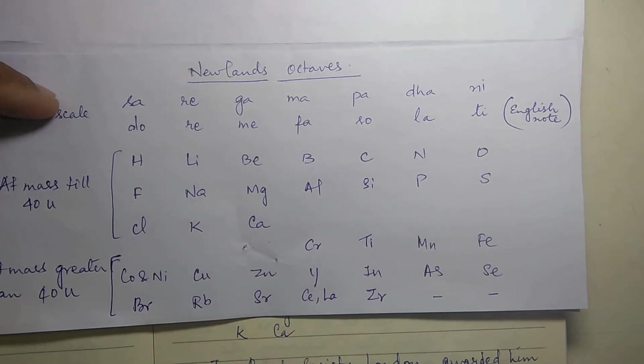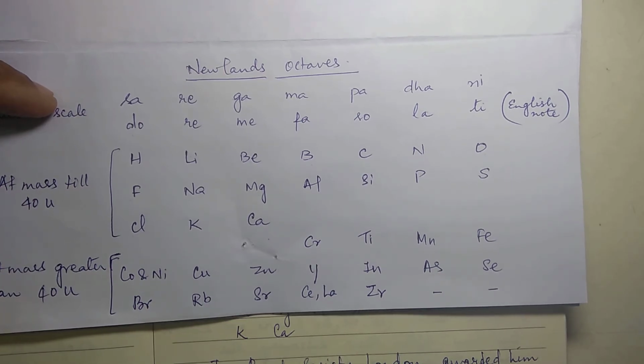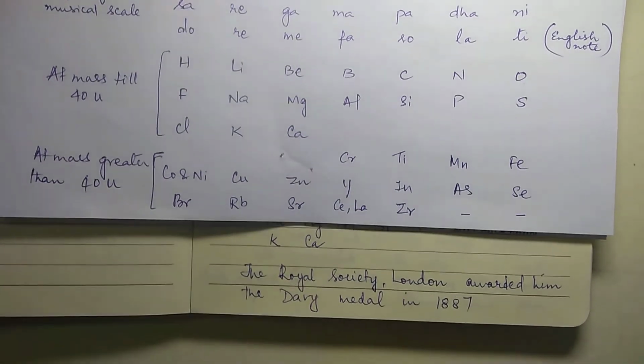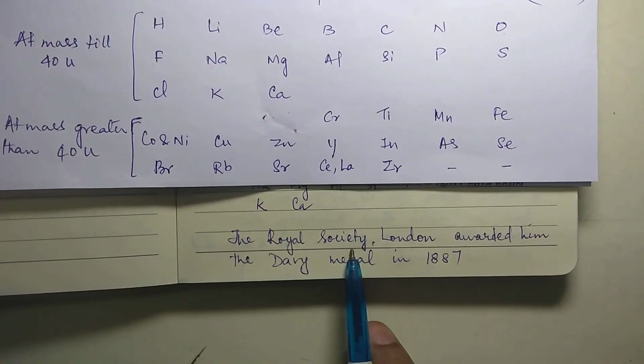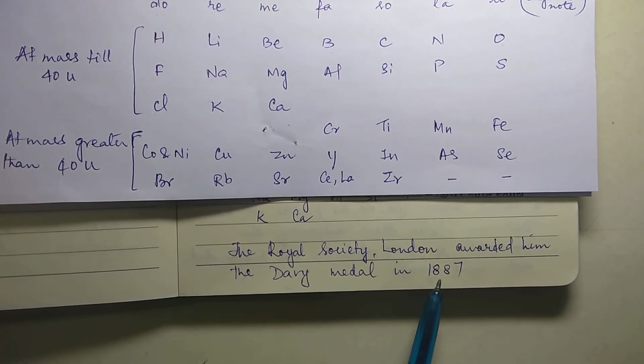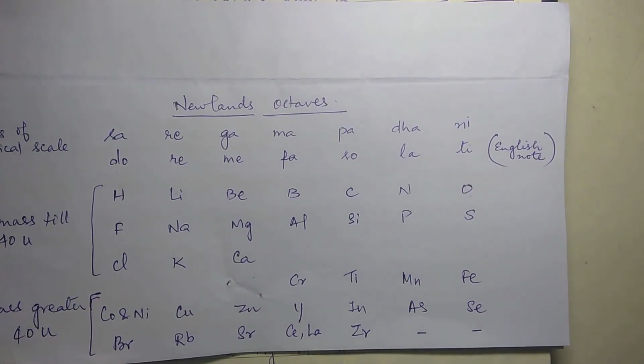For initiating the study itself, to find out that such a similarity exists in the elements known in those days, he was awarded the Davy Medal in the year 1887. The Royal Society of London awarded him the Davy Medal. So it was a very big thing.